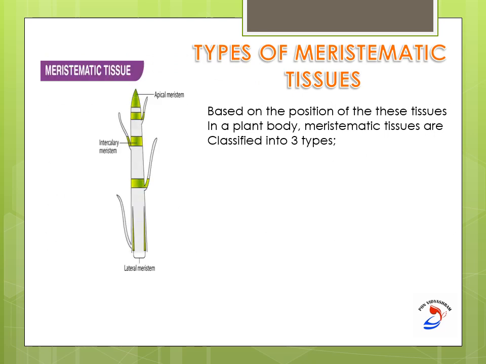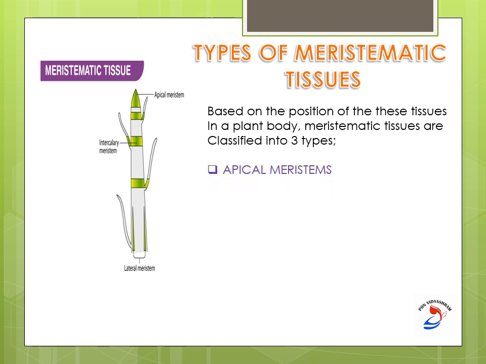Now we are going to see the types of meristematic tissues. So how can you classify the meristematic tissues? Of course, on the basis of the position where the particular meristematic tissue is present in a particular plant body. Based on that only, the meristematic tissues are classified into three types.